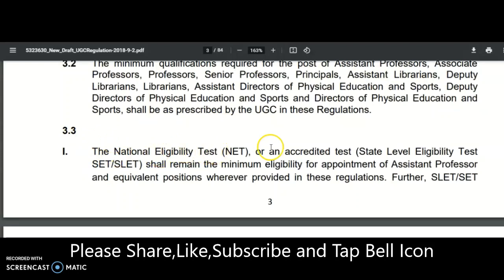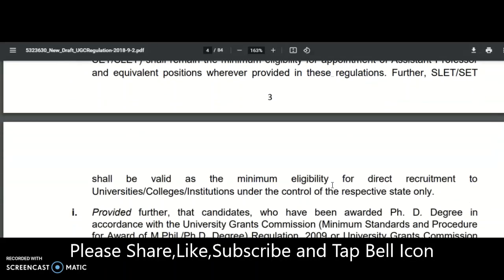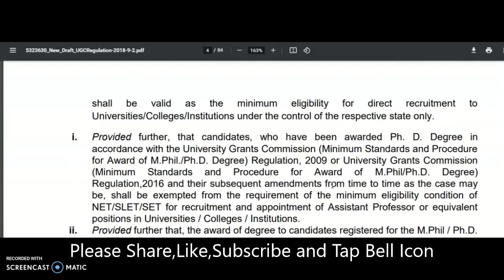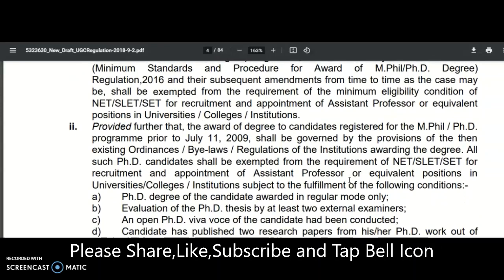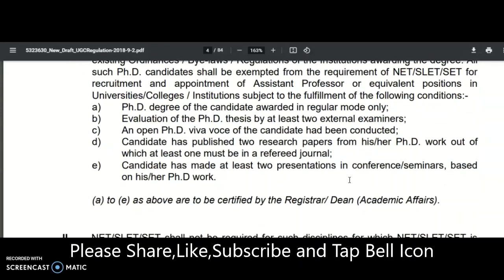Here they mentioned that the National Eligibility Test, or an equivalent test, nothing but a State Level Eligibility Test, shall remain the minimum eligibility for the appointment of assistant professor and equivalent positions wherever provided in this regulation. Further, SLET or SET shall be valid as minimum eligibility for direct recruitment to university. Anyhow, the candidates who have a PhD as per the UGC regulations 2009 or 2016 are exempted from the requirement of NET, SLET or SET. One more point is also mentioned, that from 2021 onwards in the universities a PhD is necessary, and in the colleges the PhD is necessary for promotion purposes. That is a different thing.